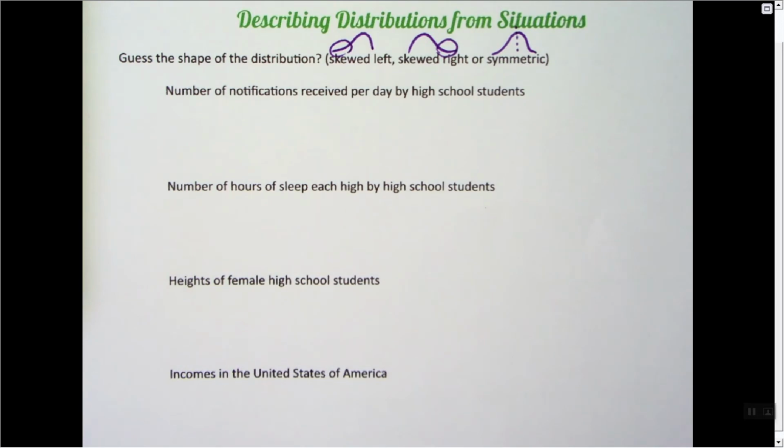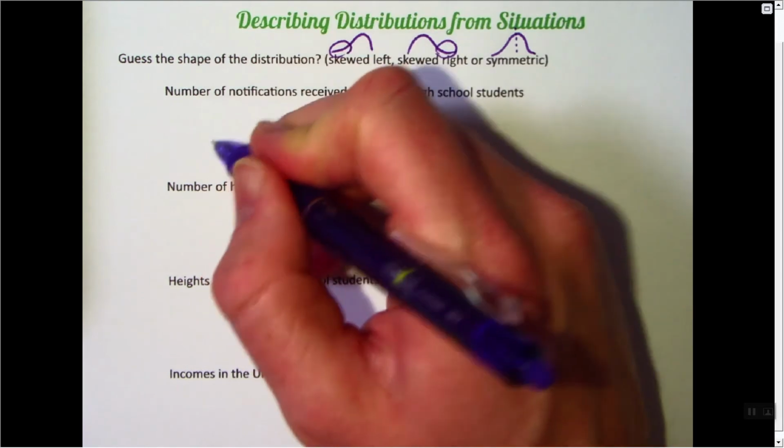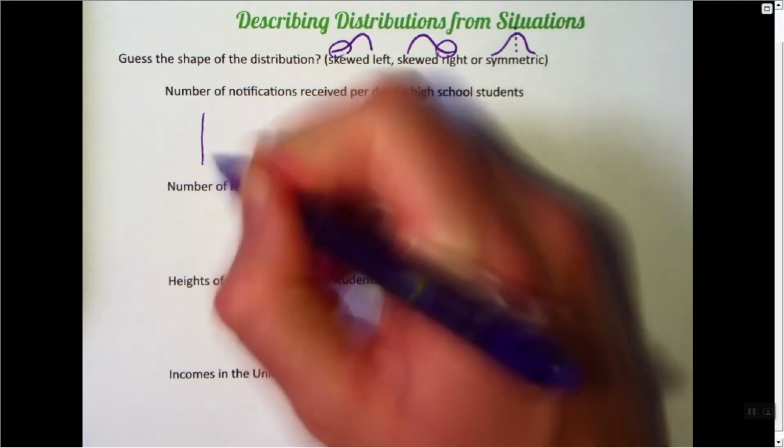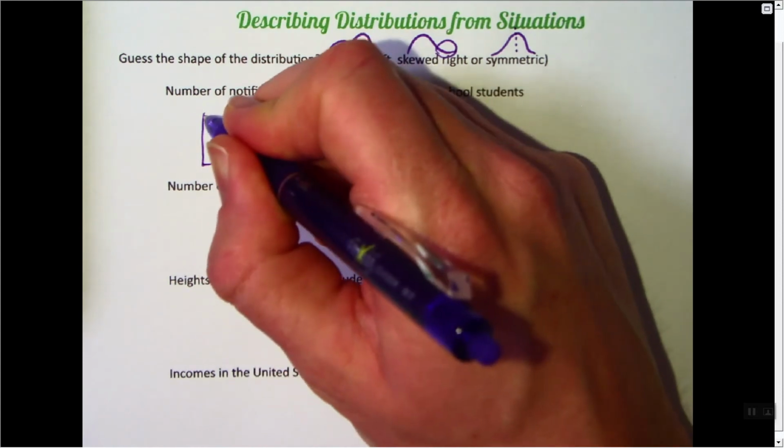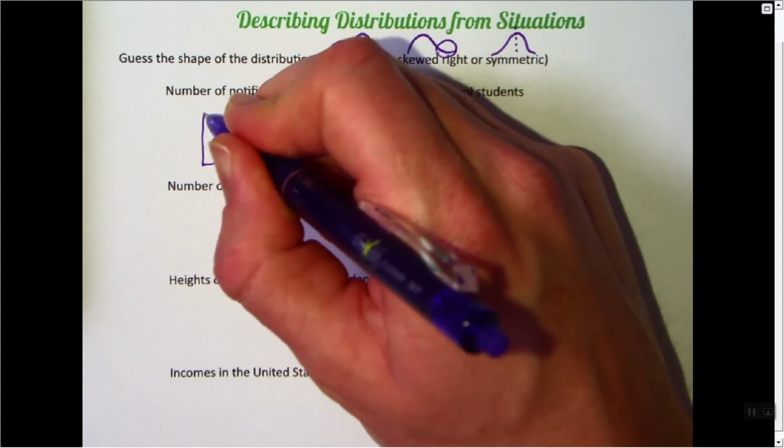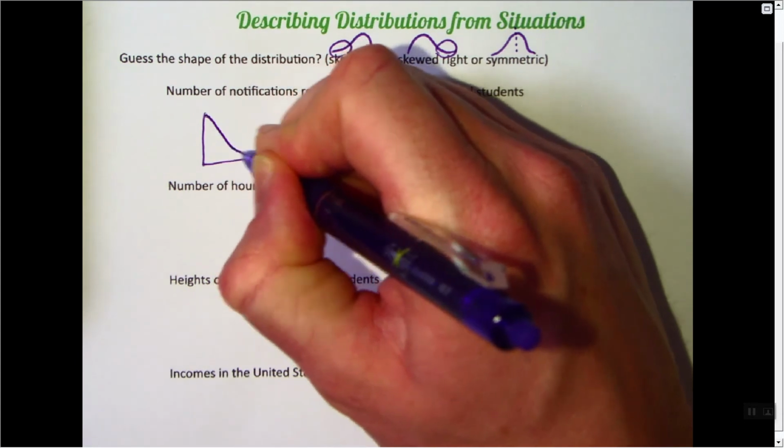Number of notifications received per day by high school students. Again, I'm just guessing what this might look like. I think there'll be a lot of students that get no notifications, either they're off or they don't have a cell phone, or very few notifications, and there'll be fewer students as it goes. Here's a quick sketch. I think it's going to start pretty high and not be a bell curve, but just a kind of curve like that.